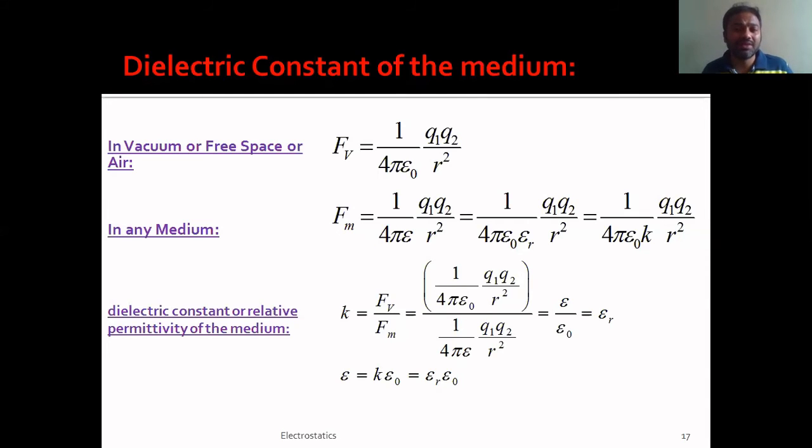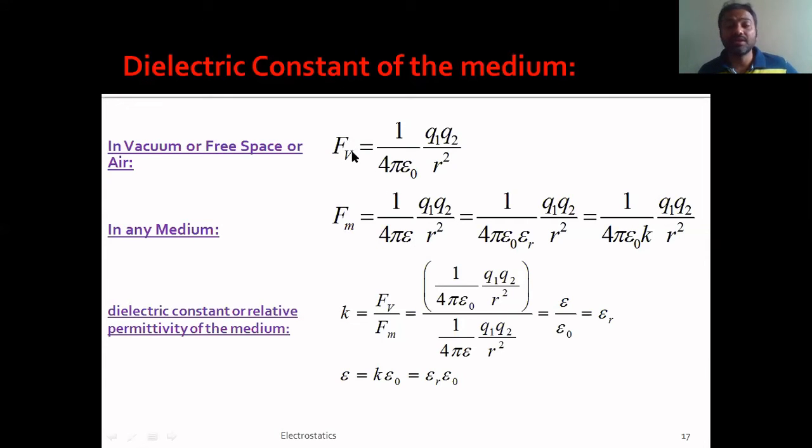Similarly, if the same set of charges, or the same system, is present in some other medium, the force will be different, because as I already mentioned, the force depends on the medium also. So in the other medium, I can denote that force by Fm. This Fm I can write as Q1 Q2 by 4 pi epsilon r square, where epsilon is the permittivity of the medium. I hope you understand this one.